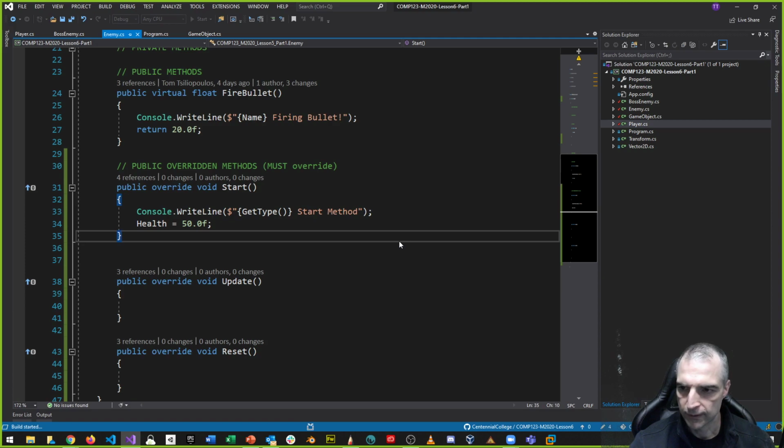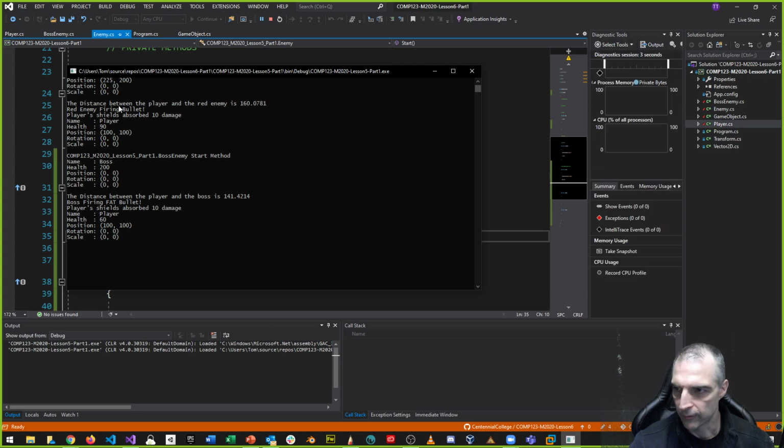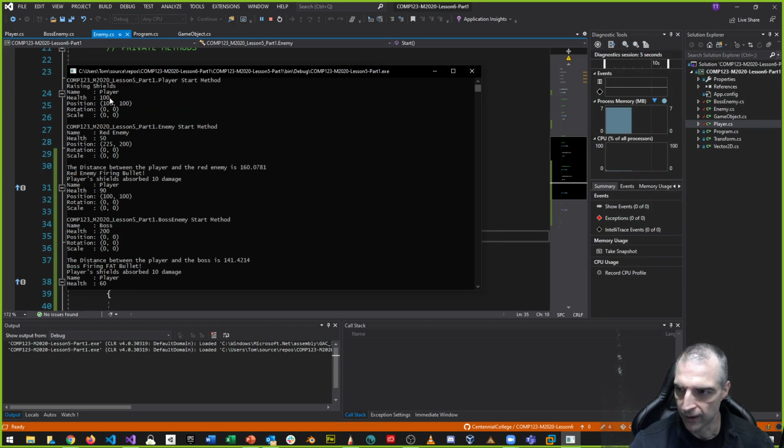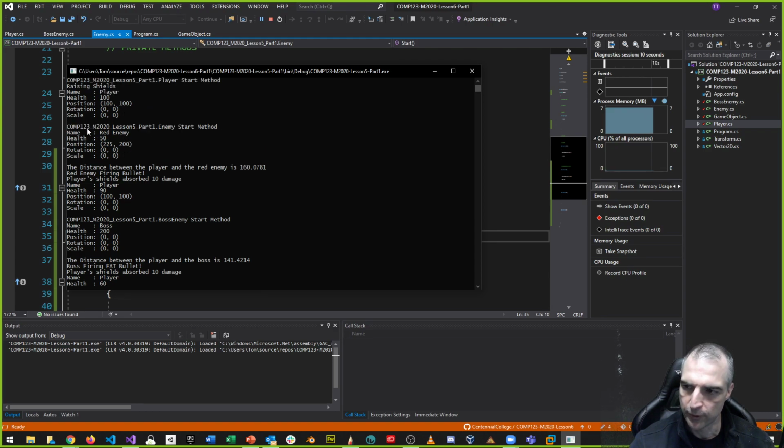If everything goes well and nothing crashes, let's see what we got here. We have our player. He's got 100 health, right? And look at this: COMP123, M2020, Lesson 5, Part 1, Enemy. This is the type right here. Why do we have this other big part here? This is a namespace qualifier, right? Notice that all of them have it.